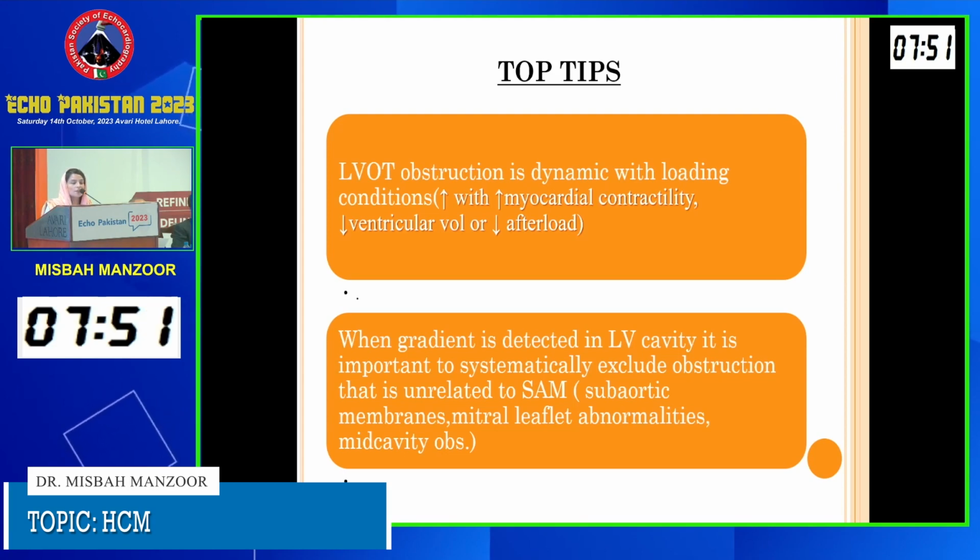Whenever we are detecting the gradient and reporting it in our echocardiographic reports, it is very important to tell the exact site and quantification of the gradient. It should be differentiated whether it is an apical form of HOCM causing an apical gradient or a mid-cavity gradient, and it must be differentiated from the fixed gradient that may occur as a result of fixed obstruction, such as in the presence of subaortic membranes and other pathologies.